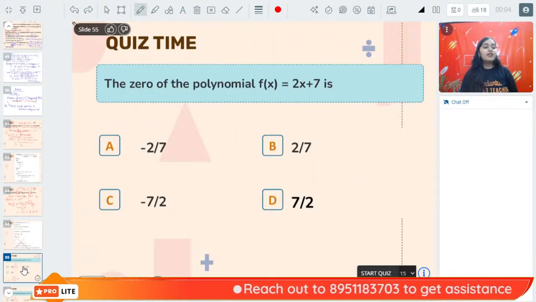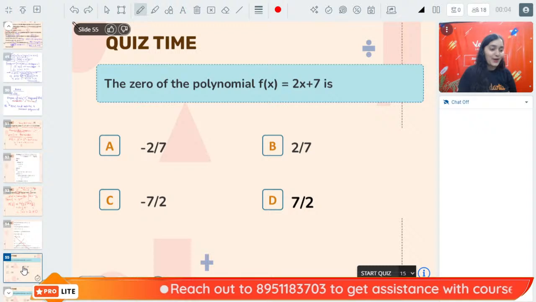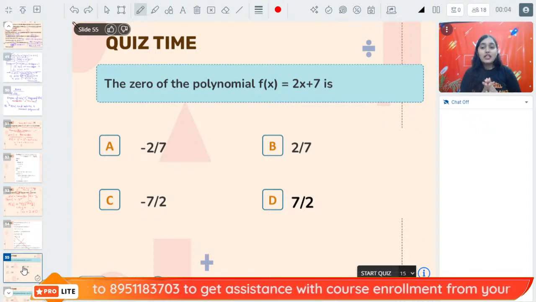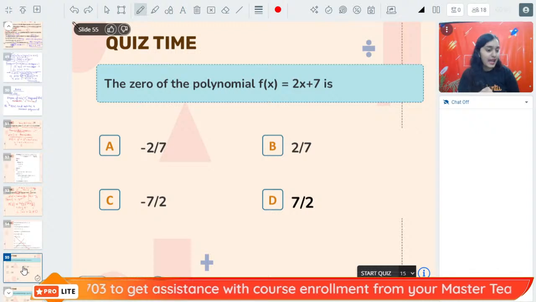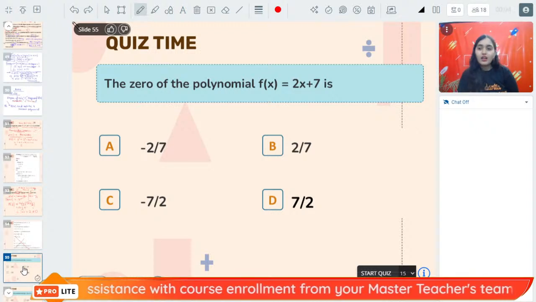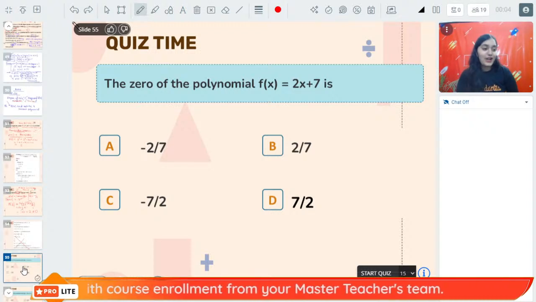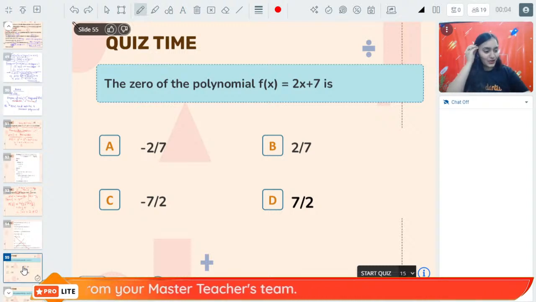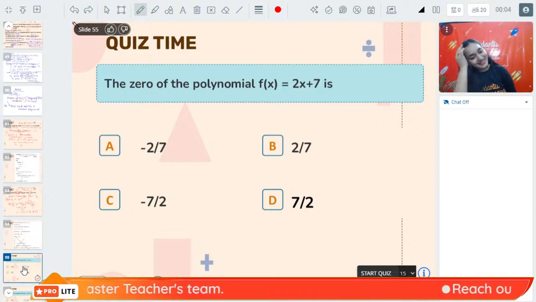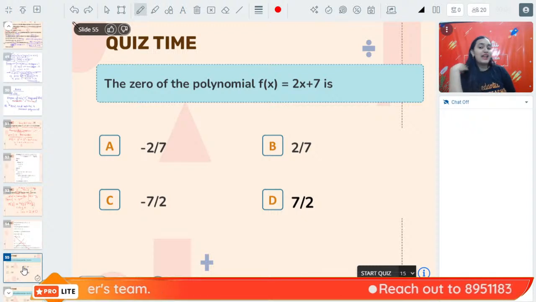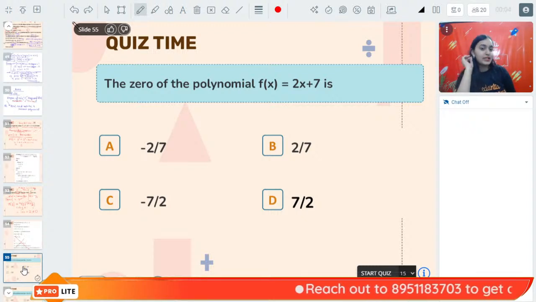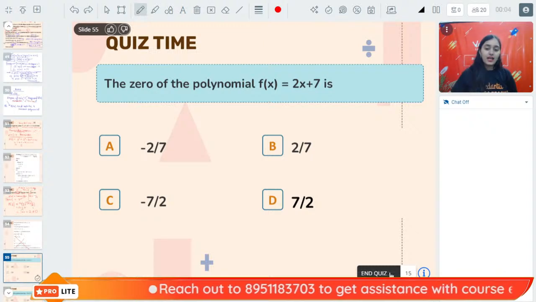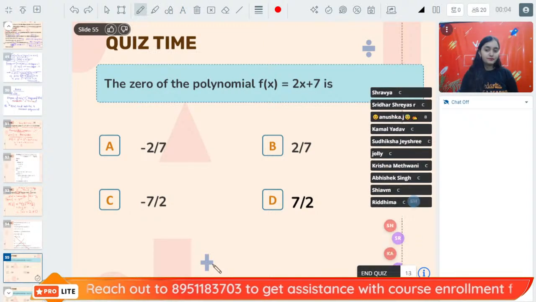Okay, let's solve some quiz questions now. Ready? The zero of the polynomial 2x plus 7 is dash. Find out. Only 4 minutes are remaining. I hope this session does not end abruptly. The zero of the polynomial f(x) = 2x plus 7 will be dash. Ready? 3, 2, 1, start. Mark your answers.